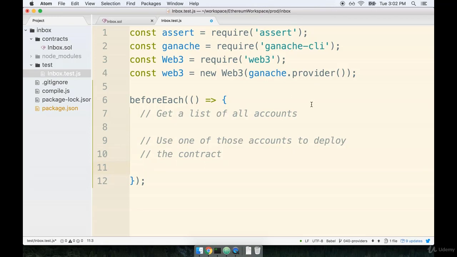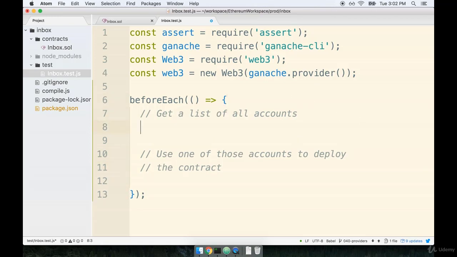All right, so now the question becomes, how do we use the Web3 library to get access to a list of all unlocked accounts? Well, in practice, it's kind of straightforward. We're going to say web3.eth.getAccounts, like so. There's a couple things I want to mention about this. First, notice that we are using lowercase web3. We are using our instance of web3 that we have already created.